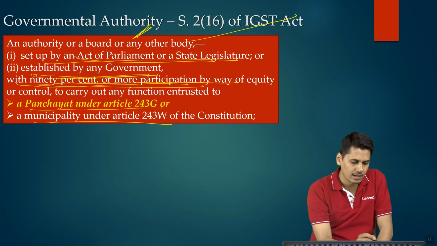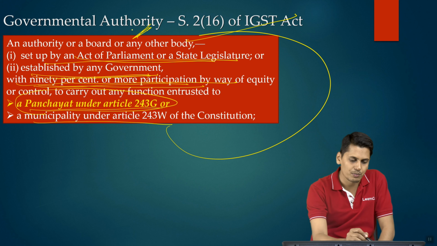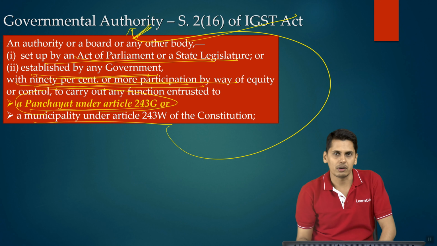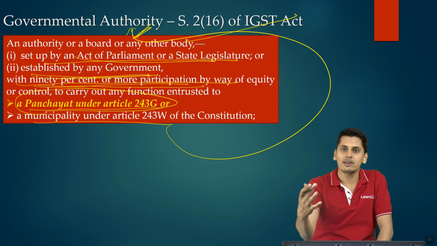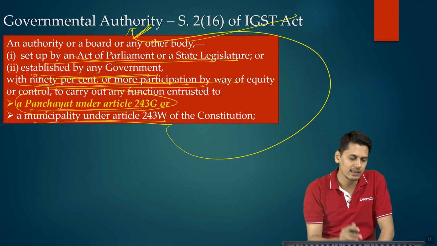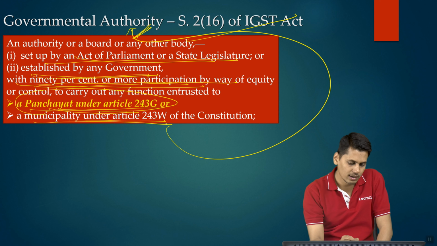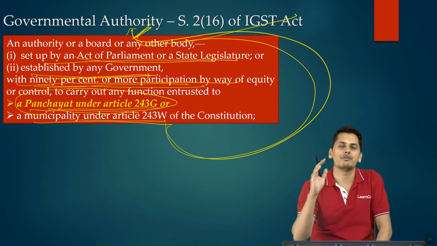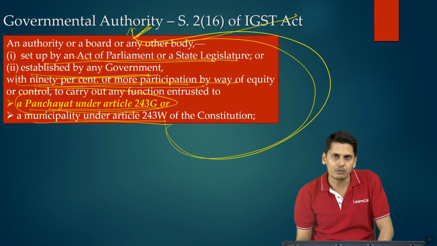The only change is that the panchayat under article 243G of the constitution is brought inside the definition of governmental authority. This seemed to be an accidental omission because wherever they have included municipality under article 243W of the constitution, equally they would have included panchayat under article 243G. However, since this was not there in the definition of governmental authority, they have now included panchayat under article 243G into the definition.